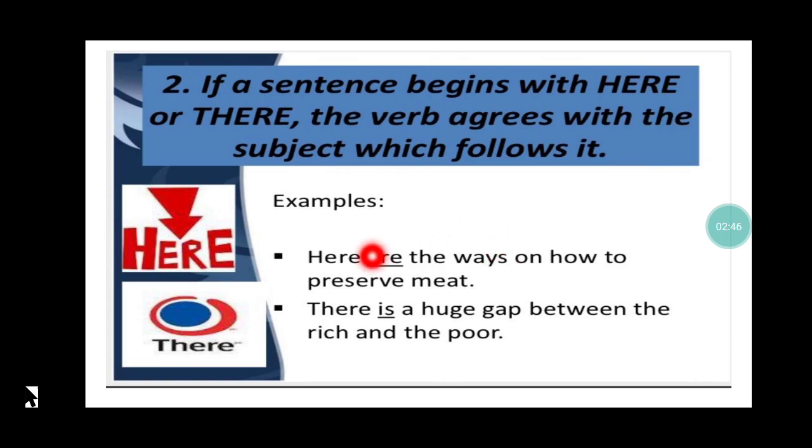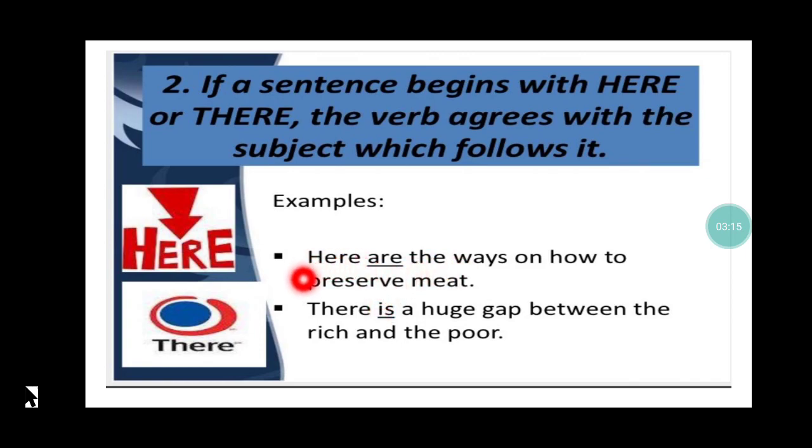So if we have a sentence beginning with here or there and then we have a subject after the verb, please remember that my verb will totally depend on whether the subject which follows it is singular or plural. If the subject that follows it is plural, the verb will be plural. If the subject that follows is singular, then my verb is going to be singular.